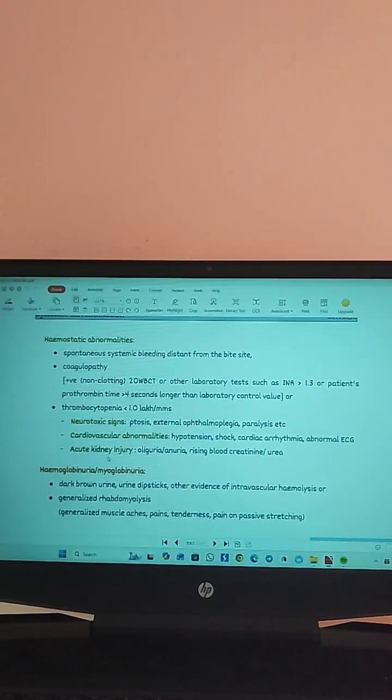And how acute kidney injury occurs, there was oliguria, anuria, rising blood creatinine and urea level. So these were the acute kidney injury signs. Okay, these all were there. So his hemostatic abnormalities were there.